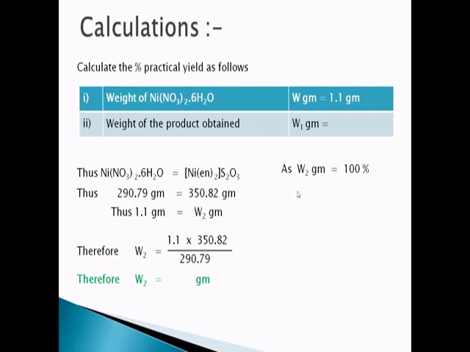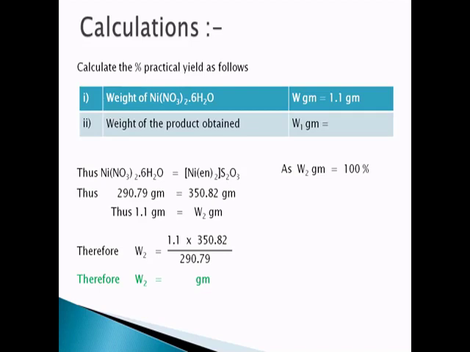So this W2 we are going to consider as 100% because it is the expected weight. But in this experiment we are losing some mass in the washings. Some of the complex gets dissolved in the water and passes through the filter paper along with the washings. So it is a loss in the analysis.